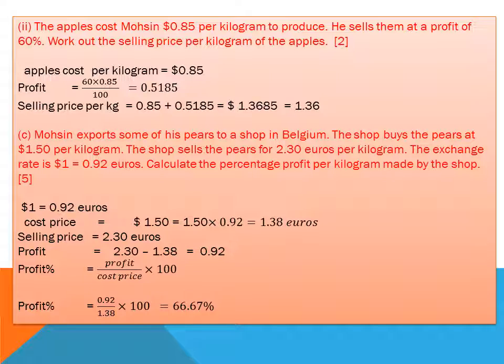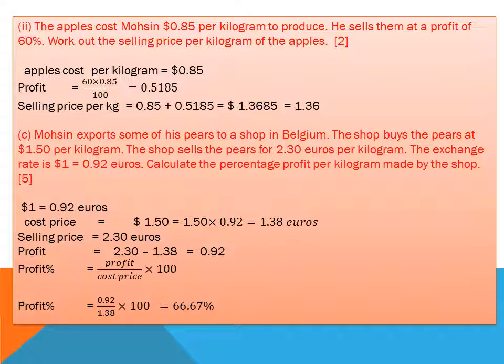So $1 is equal to 0.92 euros. Cost price 1.50 is equal to 1.5 into 0.92 euros. We are moving from greater currency to smaller currency, dollar to euros, so we should multiply. If we move from euro to dollars, then we should divide by 0.92. So selling price is 2.3 euros. So profit is selling price minus cost price, which is 0.92.